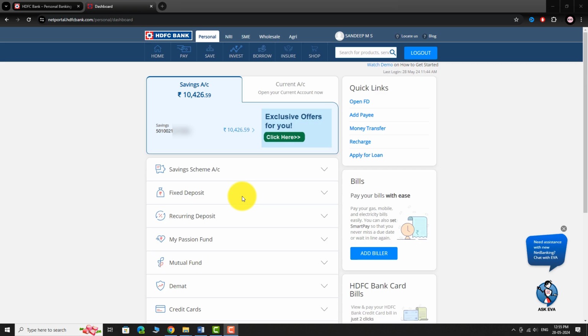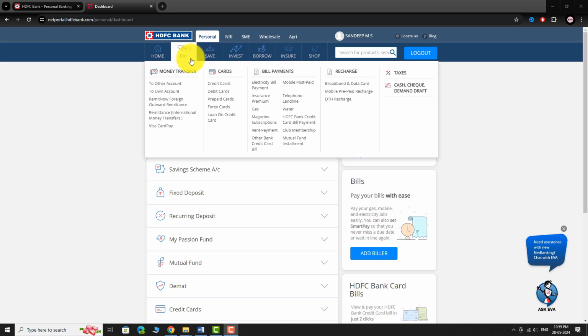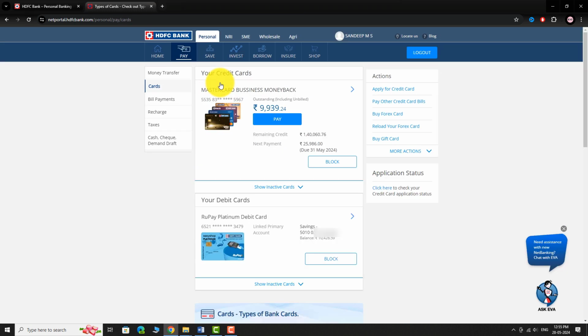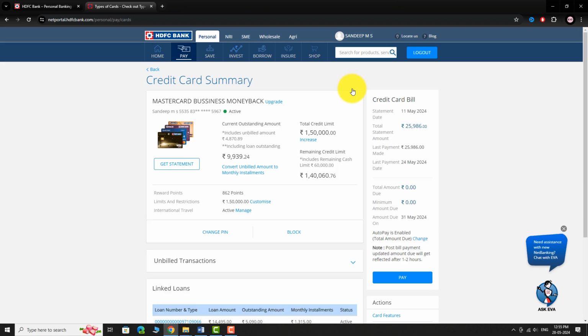In the top menu bar, hover your mouse over Pay. Under the Card section, click on Credit Cards from the drop-down menu. You will be navigated to Your Credit Cards page, where all the credit cards linked to your account are displayed. Click the arrow button next to your preferred credit card. You will be taken to Credit Card Summary page.